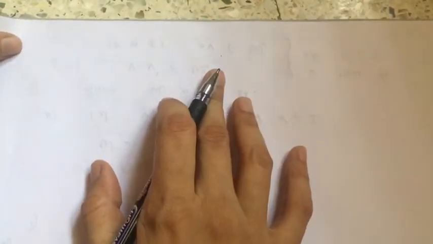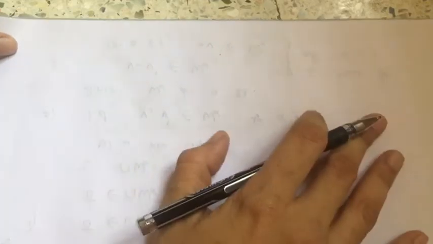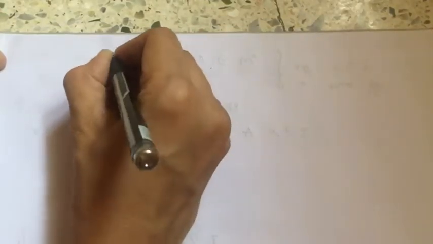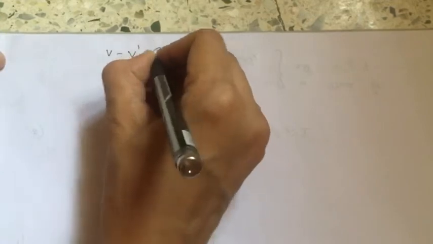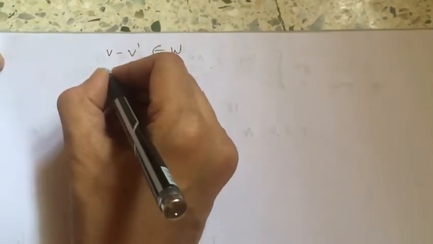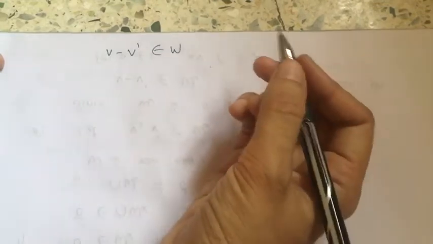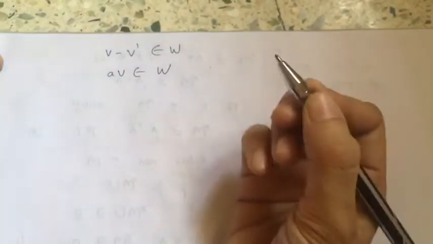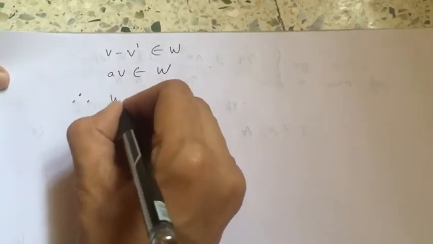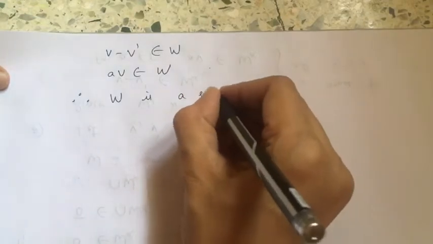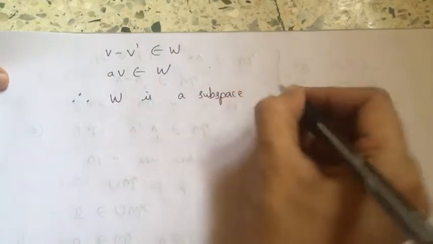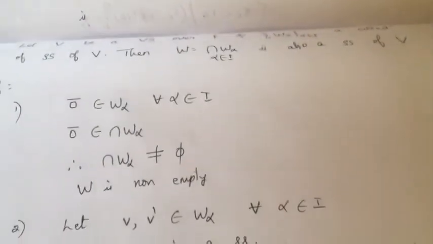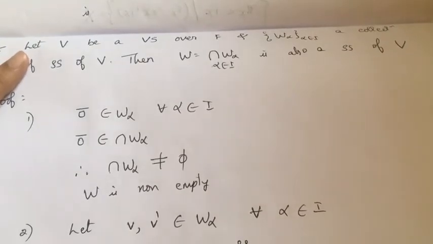So since this is true, V minus V dash belongs to all W alpha, I can say that V minus V dash belongs to W, and since aV belongs to all W alpha, I can say aV belongs to W also. Therefore, I can say that W is a subspace of V. Okay, this is, I'm taking the intersection of all the subspaces.